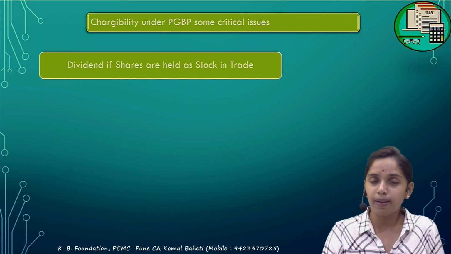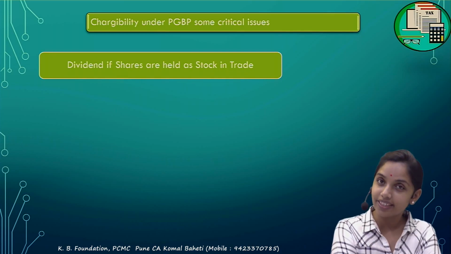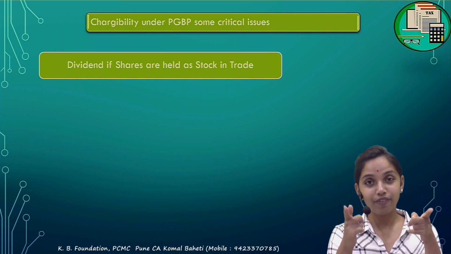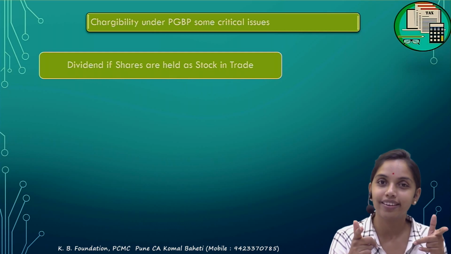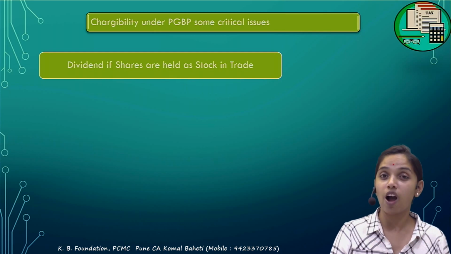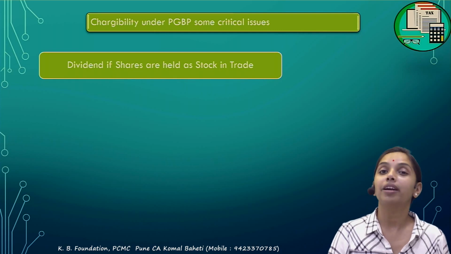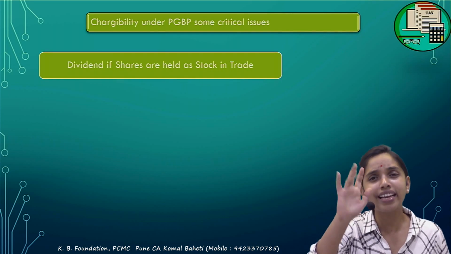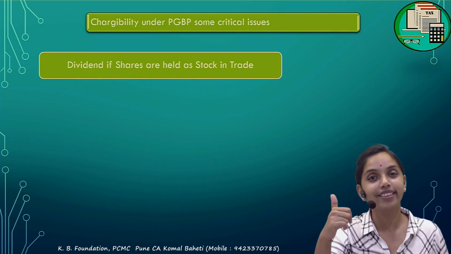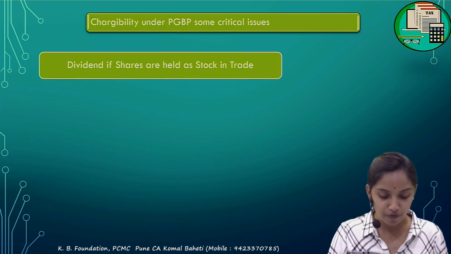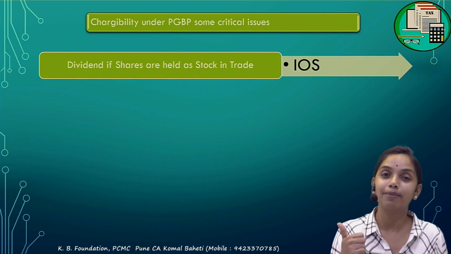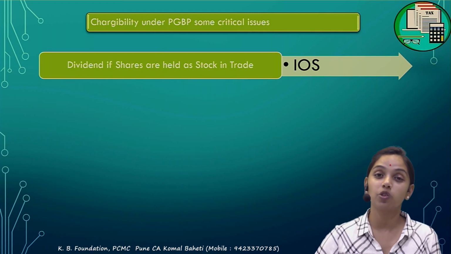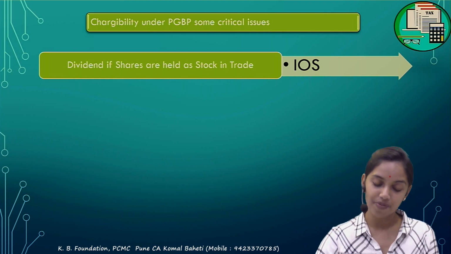Okay, it could be possible. So whether that dividend income is to be taxable under the PGBP or under some other head. Logically, it should be taxable under the PGBP because I am receiving it out of my stock in trade. But no. Why? Because section 56 specifically says, specific prevails over the general. So under 56 specifically, all dividends are to be taxable under the IOS. So this dividend, even though it is from my stock in trade, is to be taxable under the IOS.